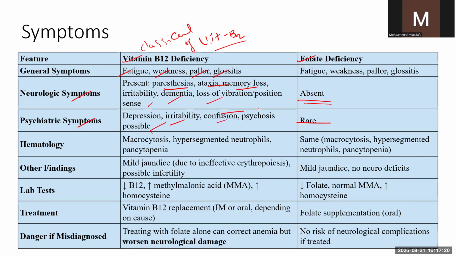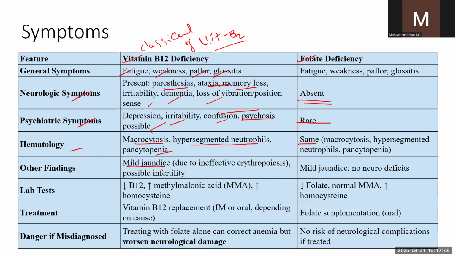Psychosis can also be seen, that is depression or mania, both related to vitamin deficiency. With respect to hematology, macrocytosis, hypersegmented neutrophils, and pancytopenia are seen. Here also the same findings are seen. And in the other findings, mild jaundice is present in both conditions, vitamin B12 as well as folic acid deficiency.